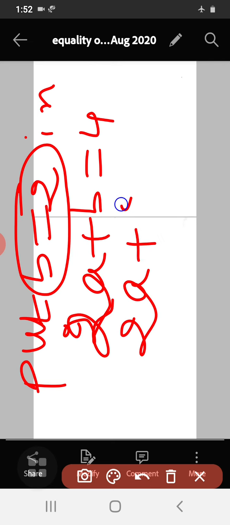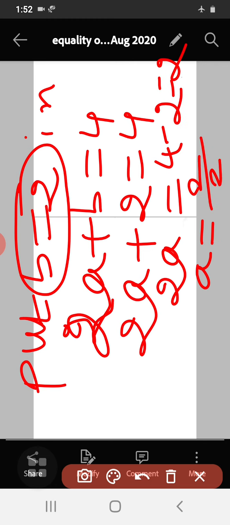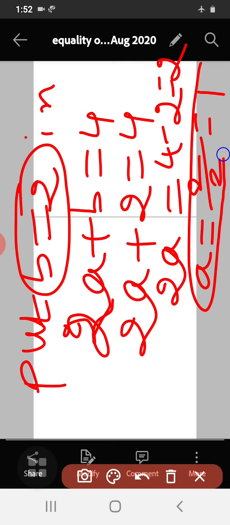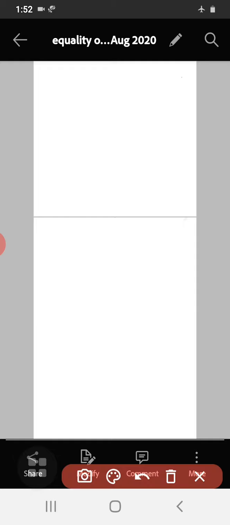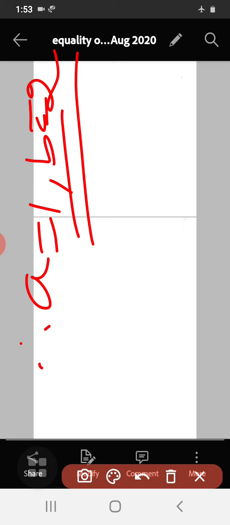So 2a plus 2 is equal to 4. Then 2a is equal to 4 minus 2, that will be 2. So a is equal to 2 by 2. So 2 by 2 means a is equal to 1. So the value of a is 1. Therefore a is equal to 1, b is equal to 2. So I got the values of a and b.